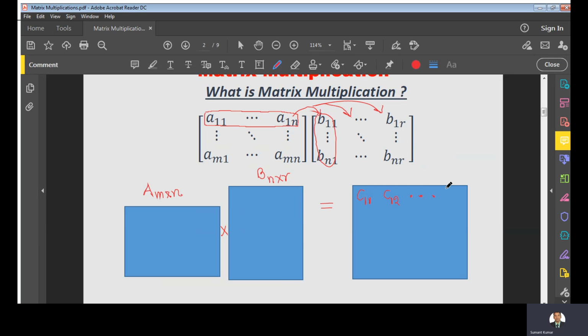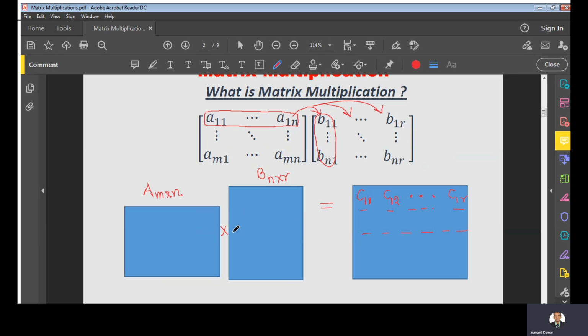Then we will get what? C1R. That is the first row multiplied with the rth column. So we will get C1R. Similarly, we will do this process for the second row, right? So you will get each element for the second row. In the same way, if you proceed for the ith row and jth column, you will get the corresponding element here, right?